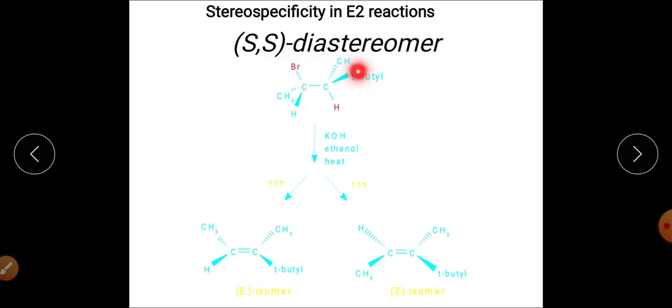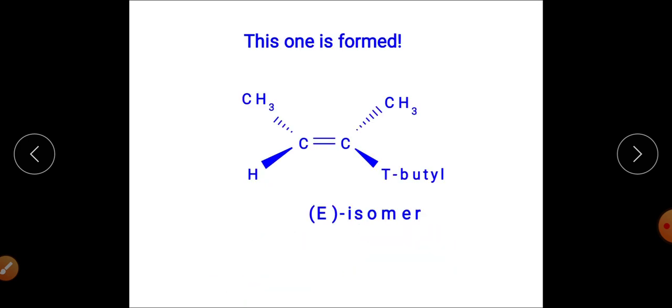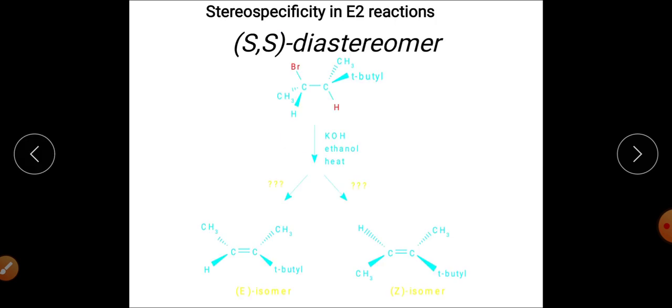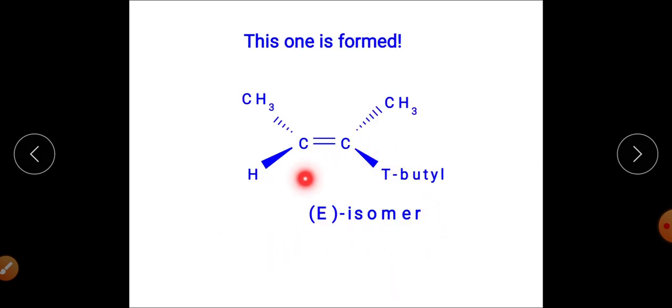For example, you have the SS diastereomer of this particular substrate, and when this is allowed to react with the base potassium hydroxide, this is the product, and the E isomer will be synthesized from this SS diastereomer.